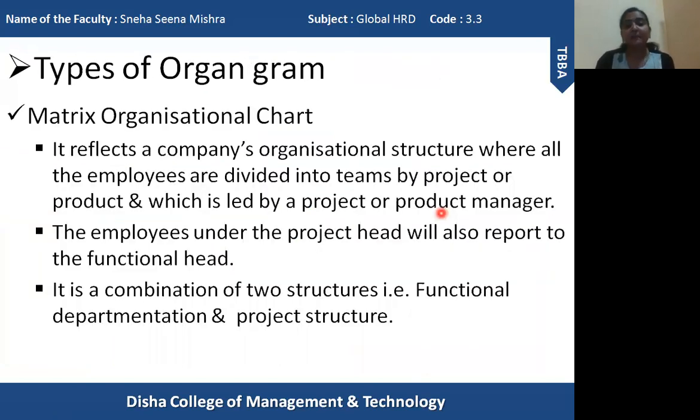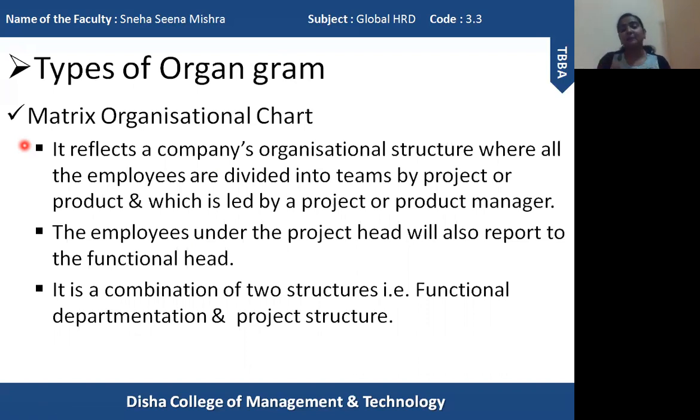The next one is the matrix organization chart. So the matrix organizational chart is a combination of two types of organizational structure: functional and project. So there is a company, and that company has different types of functions, and each and every function is a particular department. So the organization is basically divided on the basis of function. They have separate departments for separate functions, like marketing, HR, production, whatever may be the function. Each and every function has a separate department.